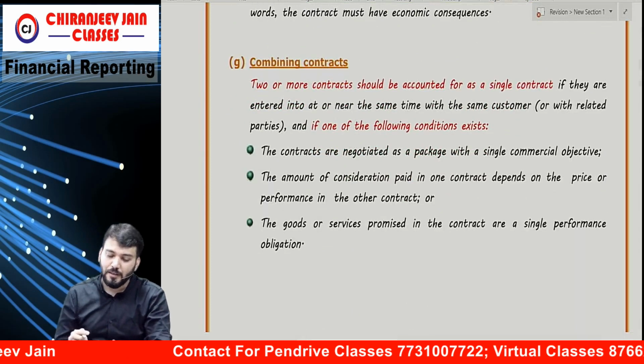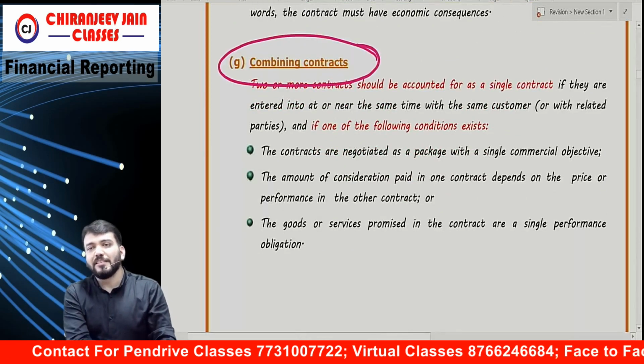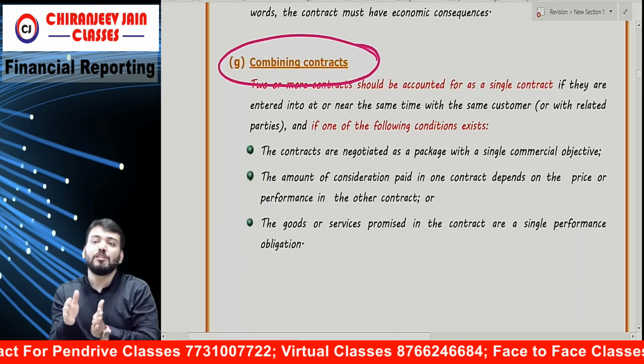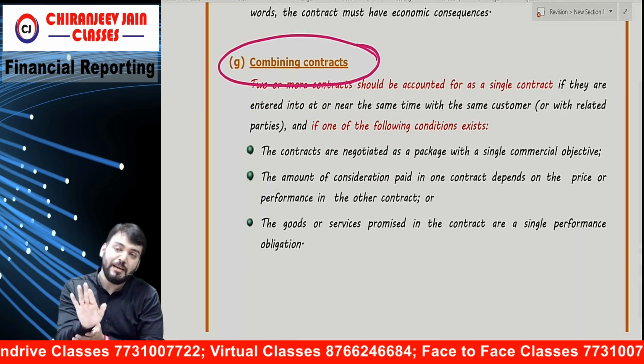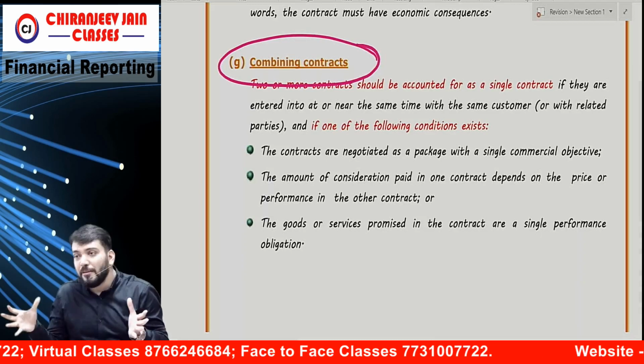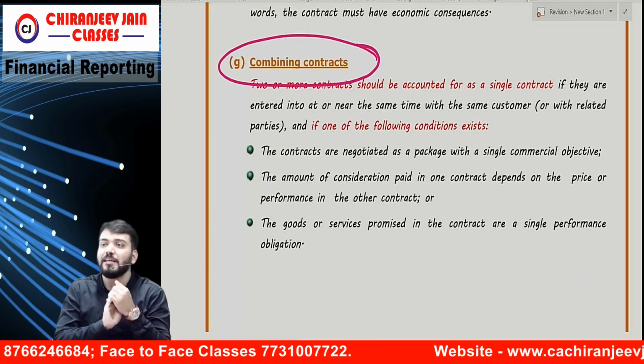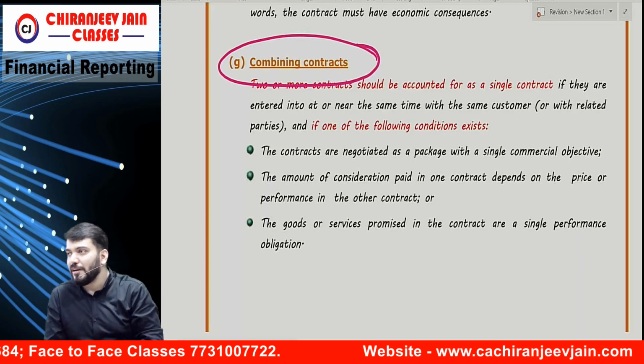Okay? Then combining contracts. Sometimes there are two or more than two contracts with the same customer. The question is, can we combine those two contracts and apply Ind AS 115 together on them? Are you getting what I am saying?